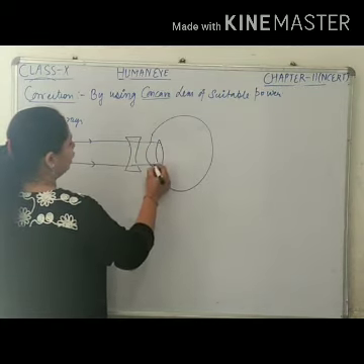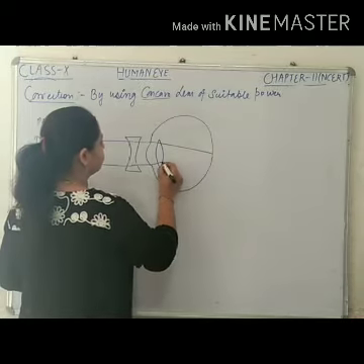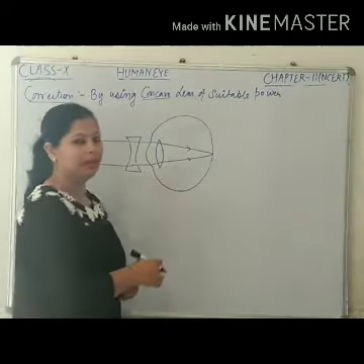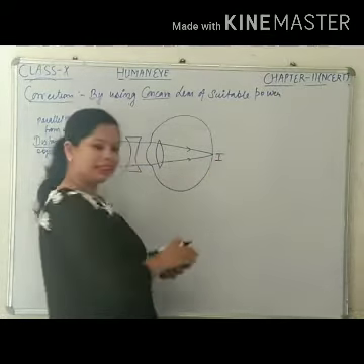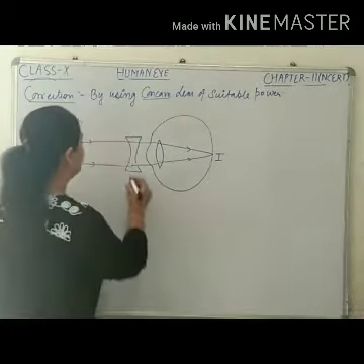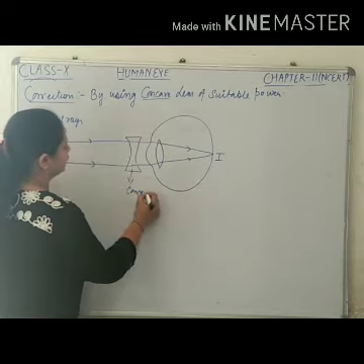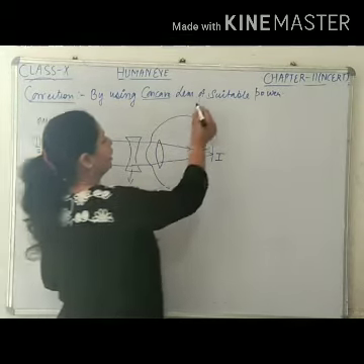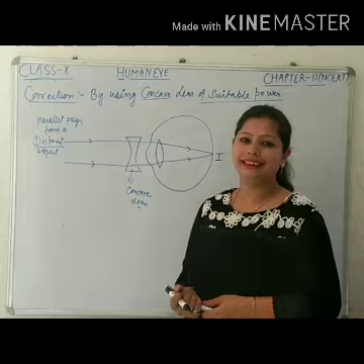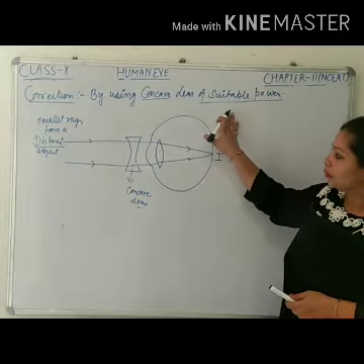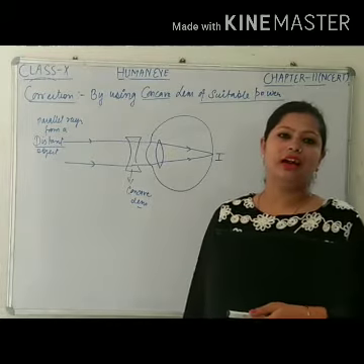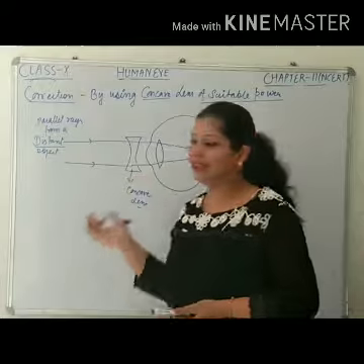So when it falls on the convex lens, it converges and forms the image exactly on the retina. What does it mean? Image is formed on the retina. So the message will be conveyed to the brain by the optic nerve. In this way, by using a concave lens of suitable power, this defect can be minimized, can be removed. That is known as correction of myopic eye. Okay, so let's start a new numerical that is based on myopia.